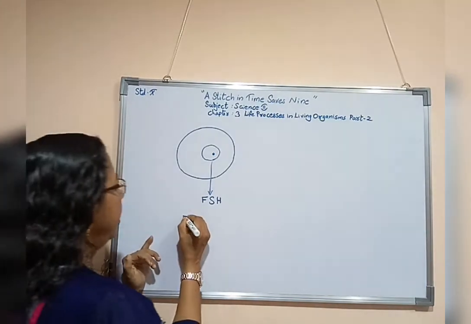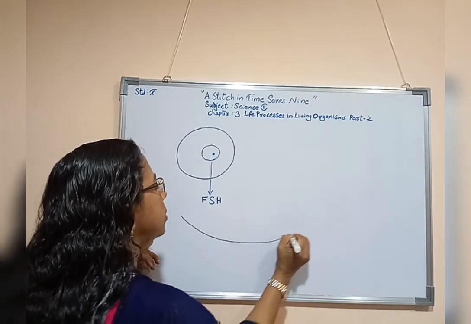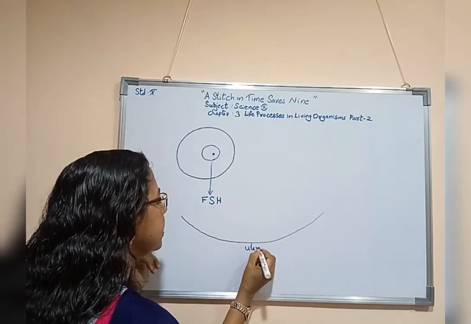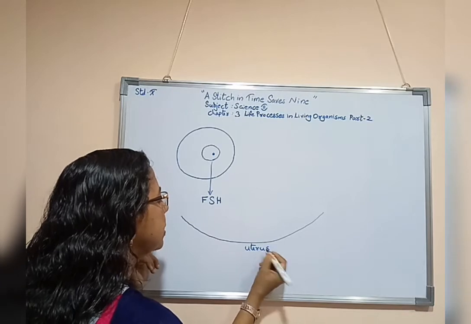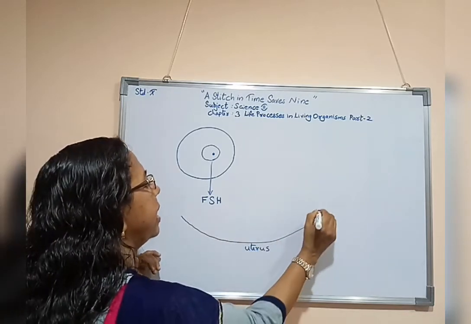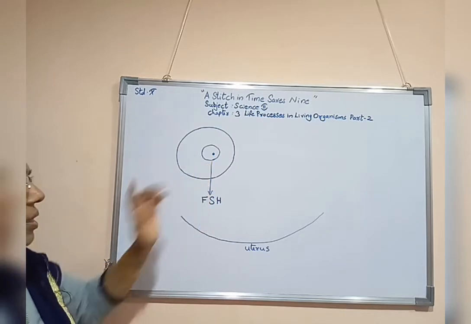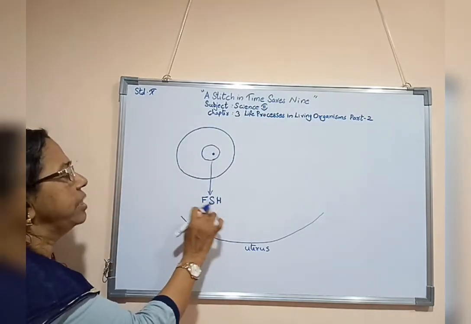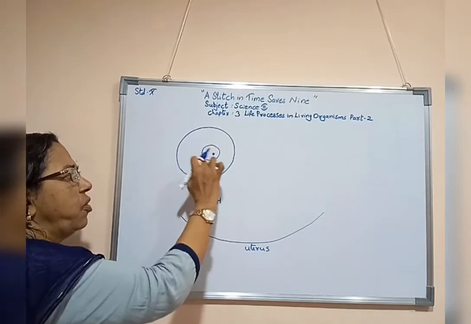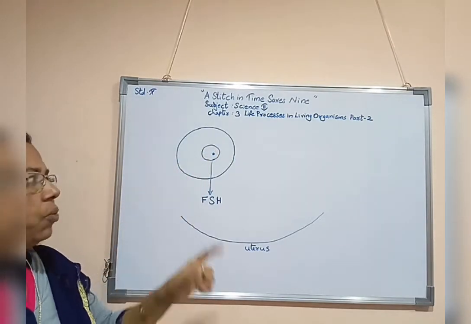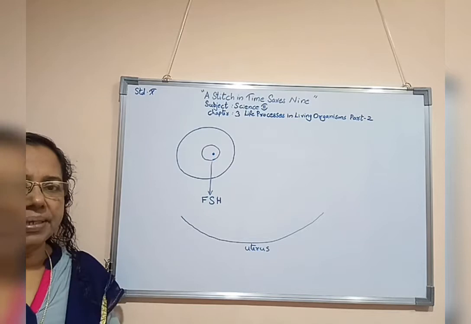Now, here I am drawing the uterus. Its lining I have drawn here. This follicle stimulating hormone helps in the formation of the follicle around the oocyte.